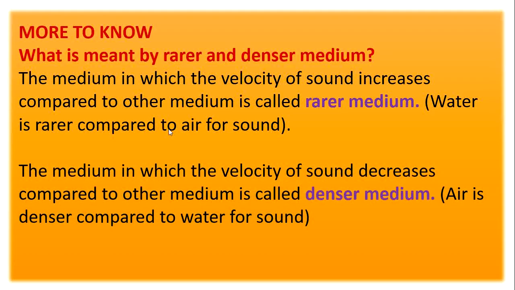Now, what is known as denser medium? The medium in which the velocity of sound decreases compared to the other medium is called denser medium. Where the velocity of sound decreases, it is called denser medium. So, which one is denser? Air is a denser medium. So, air is denser compared to water for sound. So, a very important question: what is meant by rarer and denser medium? In page number 63, mark it.